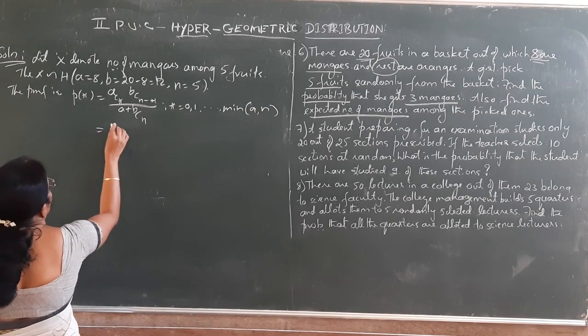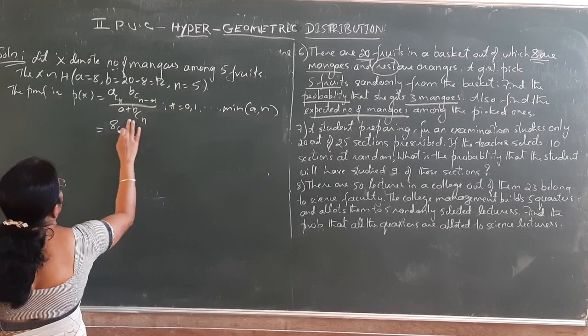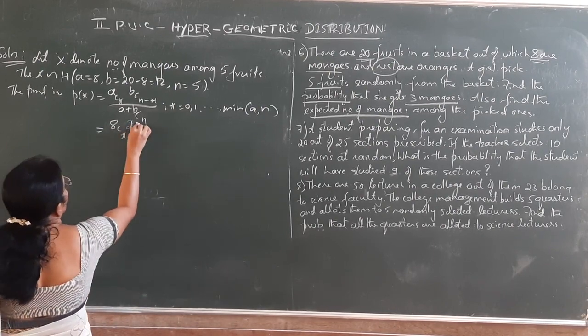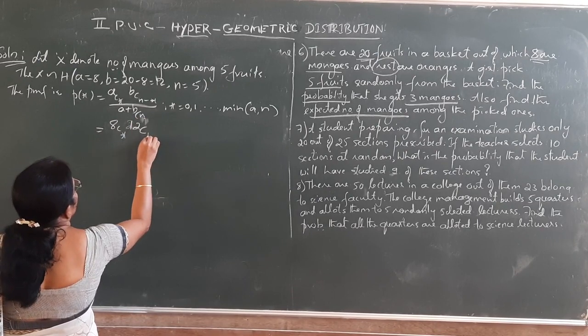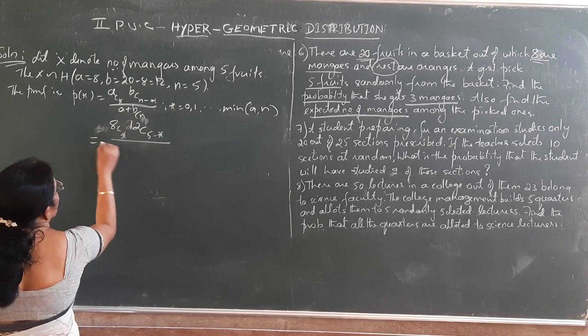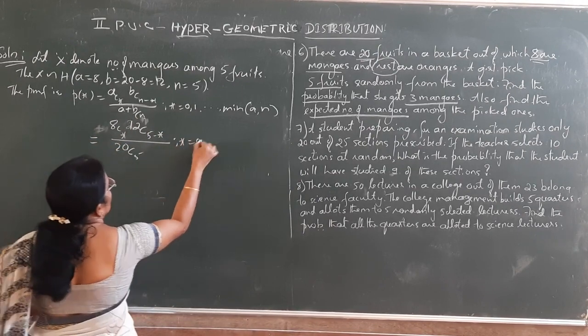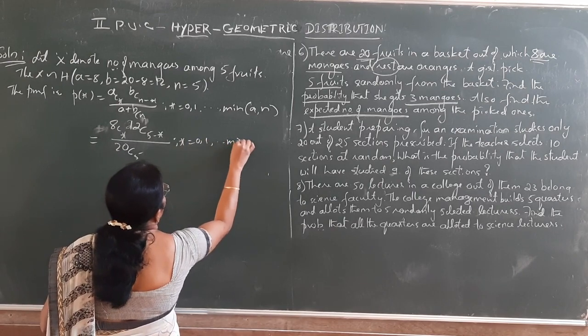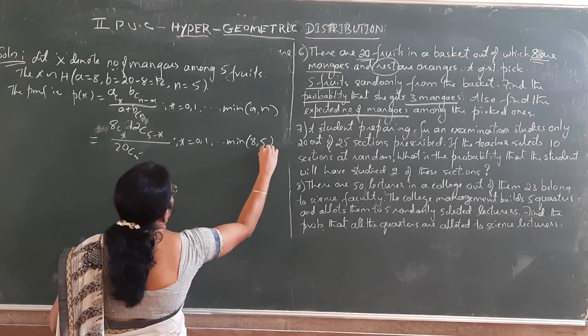Substitute the values: 8CX into 12C(n minus x), n is 5, so 5 minus x, divided by 20C5. X is equal to 0, 1, 2 up to minimum of A comma n. A is 8, n is 5, minimum is 5.